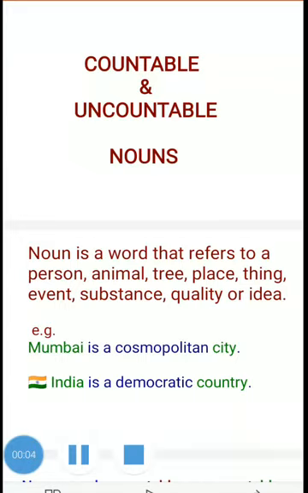Good morning, students. In this class, we are going to discuss the topic countable and uncountable nouns. Before getting into the topic, you should know what nouns are. A noun is a word that refers to a person, animal, tree, place, thing, event, substance, quality, or idea.